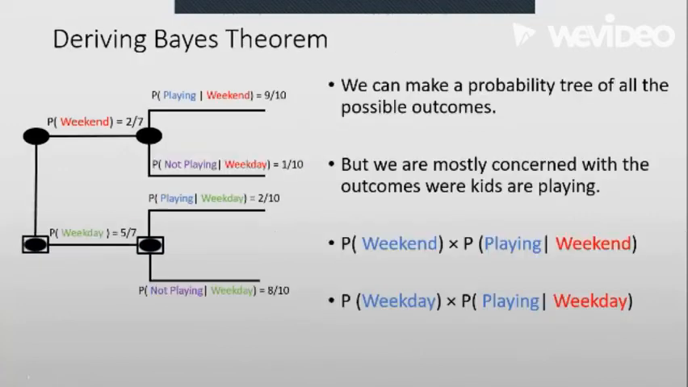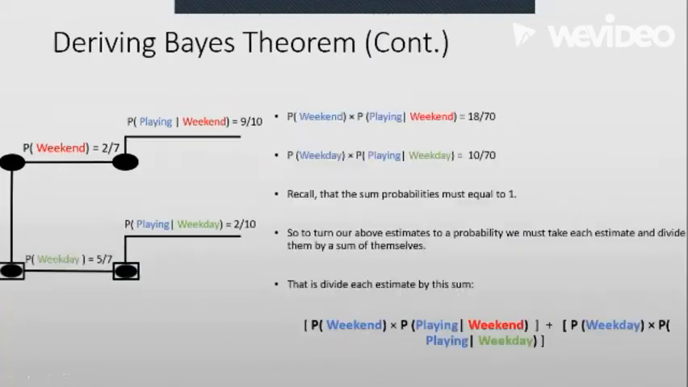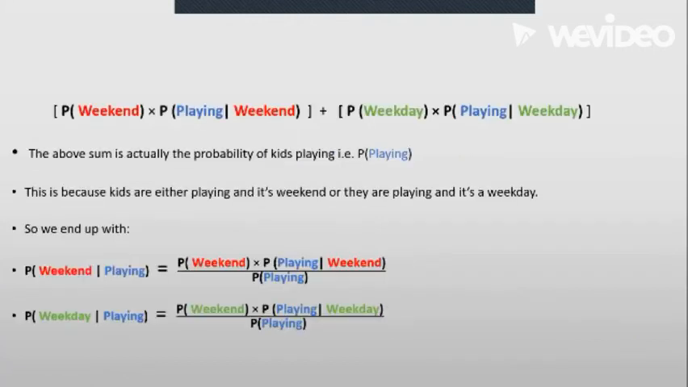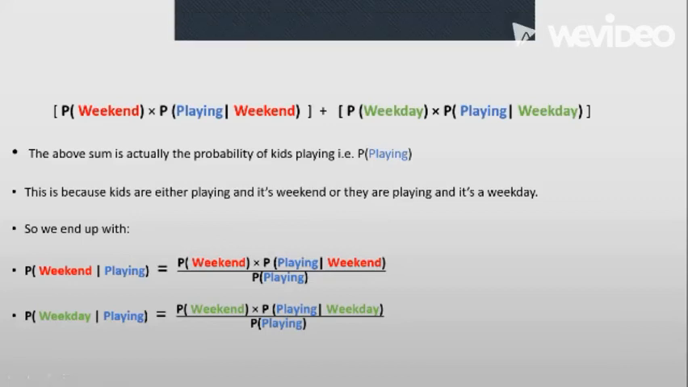Here we just neglect kids not playing, because we're only concerned with kids playing. What we do is take each of these estimates and divide it by the sum of these 2 estimates. So we take these 2 estimates, sum them together, and then divide each of them by that sum. What I found out is that this sum is the probability of kids playing in general.